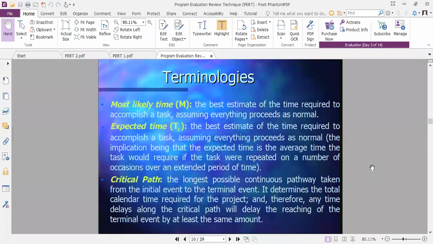Then critical path. All of you know the critical path. It is the longest possible continuous path taken from the initial event to the terminal event, or to the last event. It determines the total calendar time required for the project, and therefore any time delay along the critical path will delay reaching the terminal event by at least the same amount.